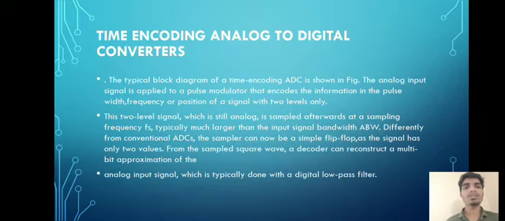Differently from conventional ADCs, the sampler can now be a simple flip-flop as the signal has only two values. From the sampled square wave, a decoder can reconstruct a multi-bit approximation of the analog input signal, which is typically done with a digital low-pass filter.